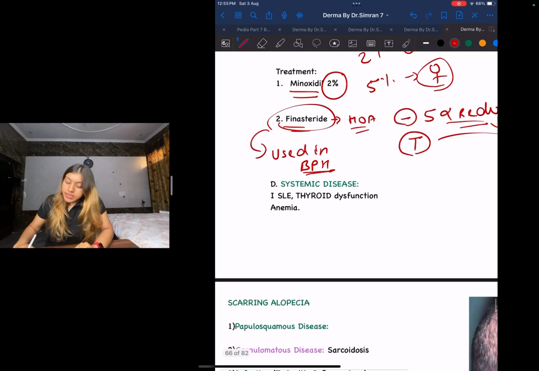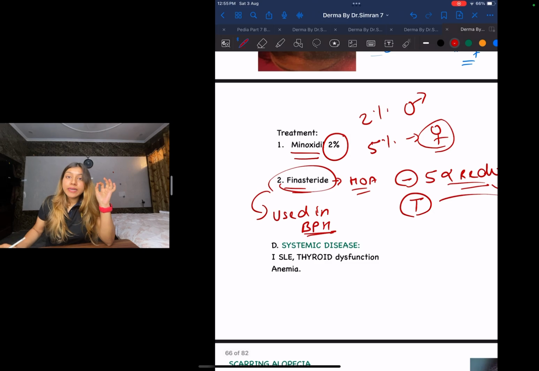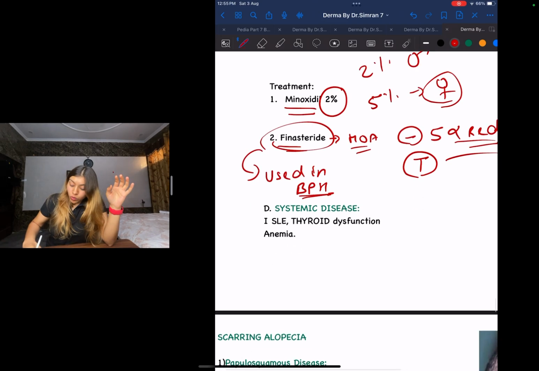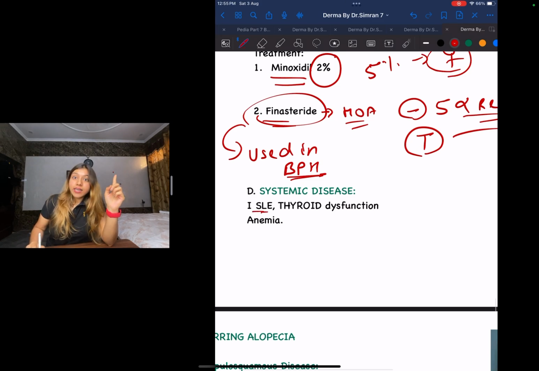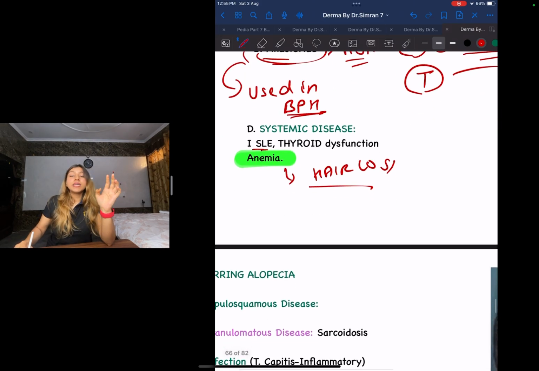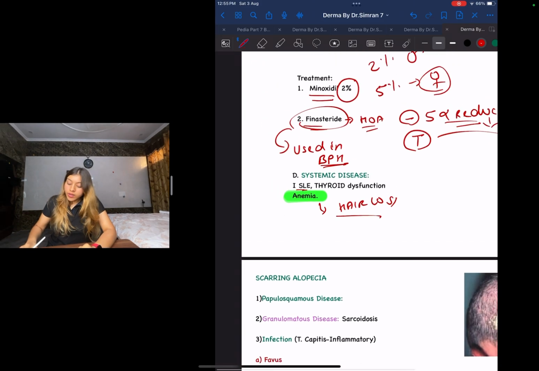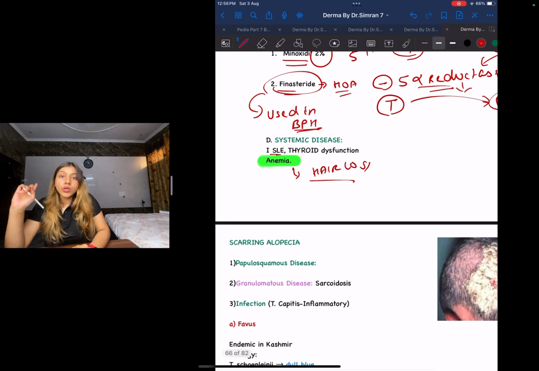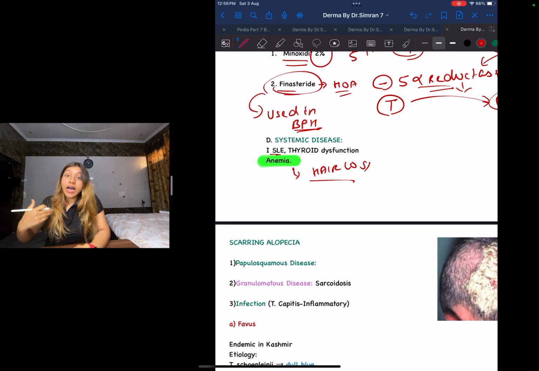Next guys, let us look at the fourth type, systemic diseases. What all systemic diseases can cause hair loss? SLE can cause hair loss. Thyroid dysfunction can cause hair loss. Most important guys, anemia can also cause hair loss. So these are the various systemic diseases that can cause hair loss. Now we are done with non-scarring alopecia. Now let us look at the scarring alopecia.